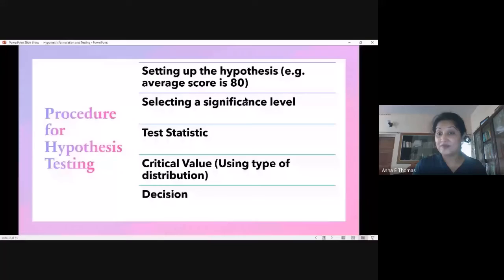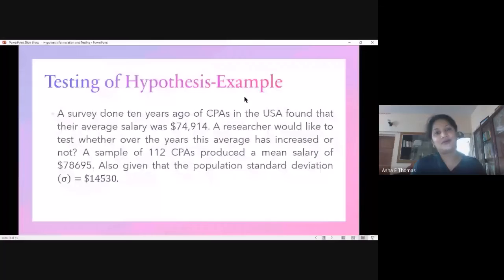And then we selected the significance level. In this example, we selected the significance level to be 5%. Generally in social science research, we go with a significance level of 5%. 1% is typically not a possible situation, and with 10%, the acceptability of our result will be very low. So we generally take the median, in between, we go with 5%, which is acceptable everywhere around the globe.